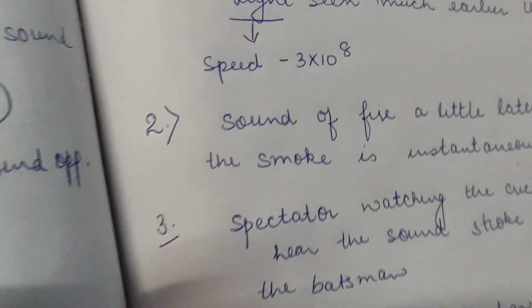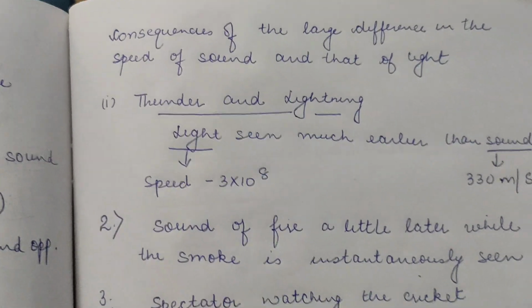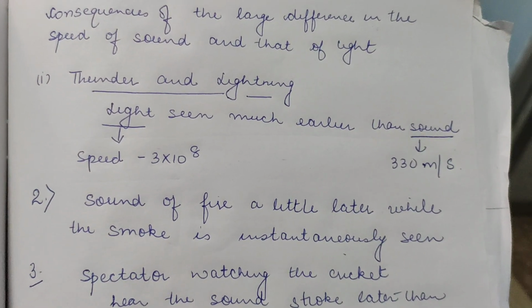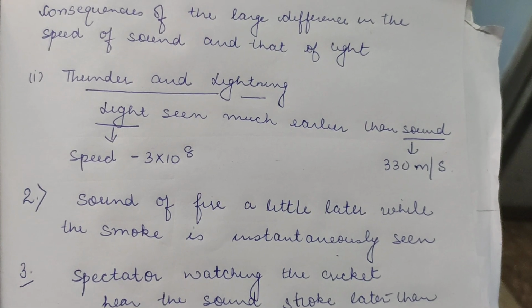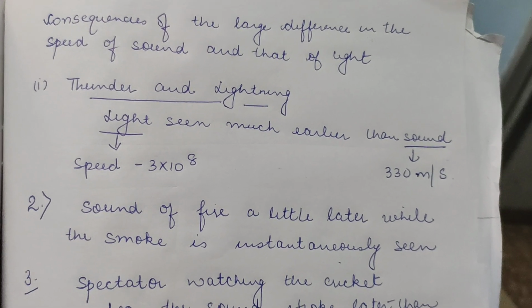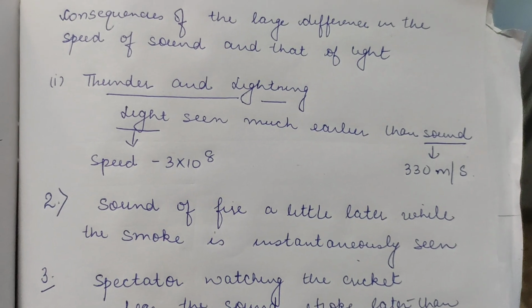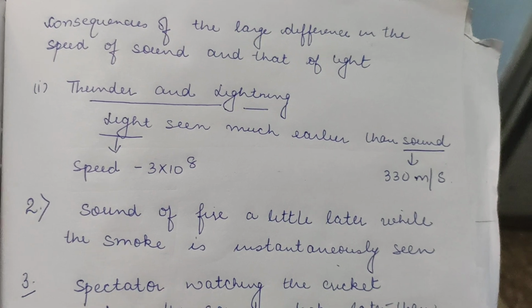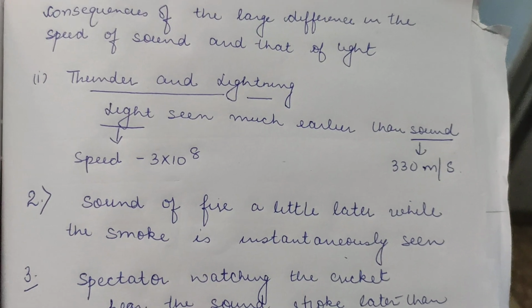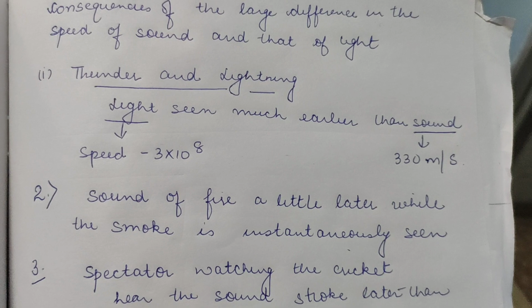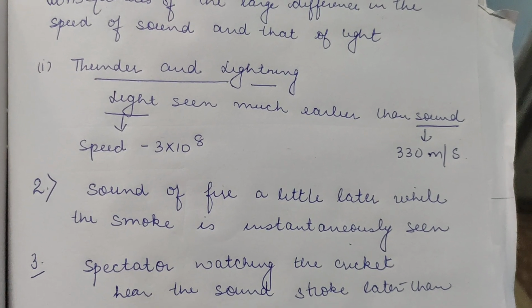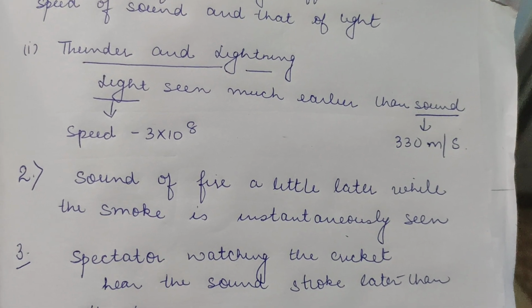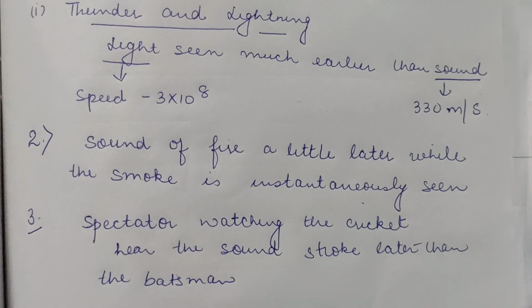Okay. Next, some consequences we will do. We know that for light we don't need any medium, and for sound we need a medium. The speed of light is 3 into 10 raised to power 8 meter per second, and speed of sound is 330 meter per second. So as consequences of the large difference between the speed of sound and light, we have three things: thunder and lightning. You have done this in 7th standard also, that lightning is seen much earlier than the sound of thunder is heard. Why? Because of their different speeds.